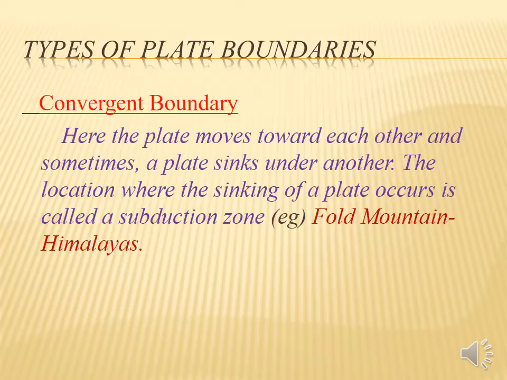So take your book, page number 160, and see under the topic of convergent boundary there is a picture. The force comes from the right side and at the same time another force comes from the left side. Yes or no? So they will meet at the same point and move from one another's area. A plate sinks under another. Sink means moolgudal. So the fold mountains are formed by this convergent boundary. Example, Himalayas.